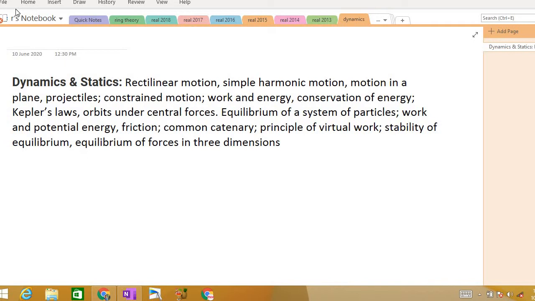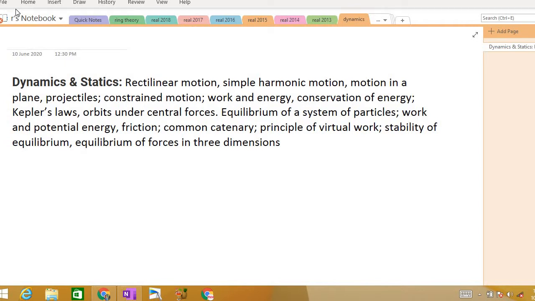So don't worry about the syllabus. What we will do is break this syllabus into pieces, right? First we're going to start with rectilinear motion and simple harmonic motion. For the next 6 to 7 videos, or maybe the next 15-20 videos, we will be focusing only on rectilinear motion and simple harmonic motion, right? We are going to solve lots and lots of problems based on them.